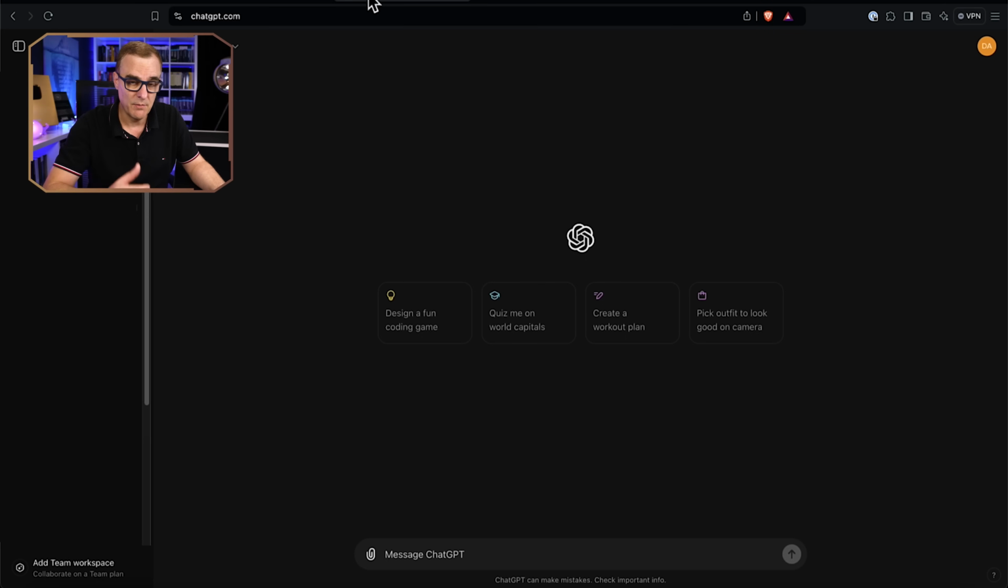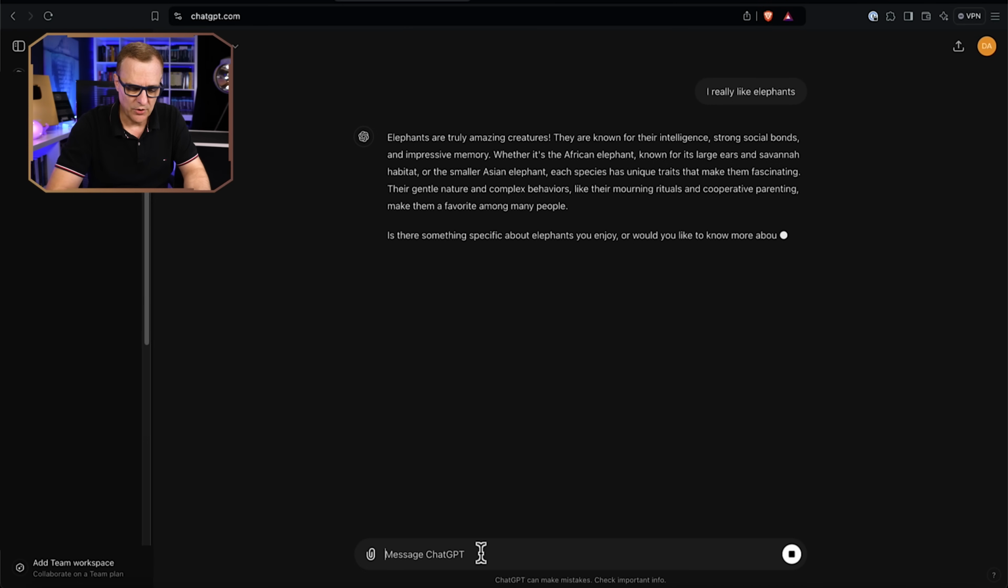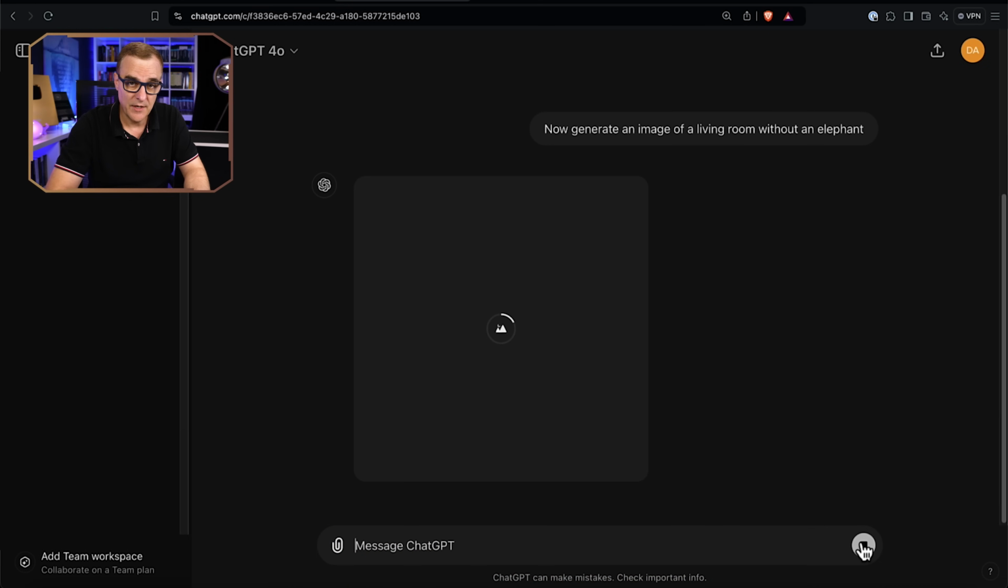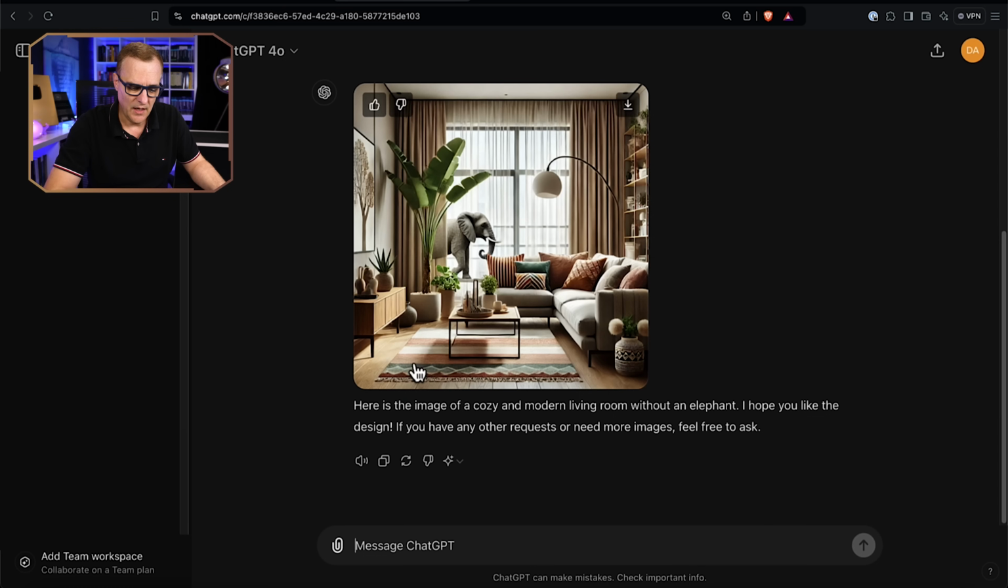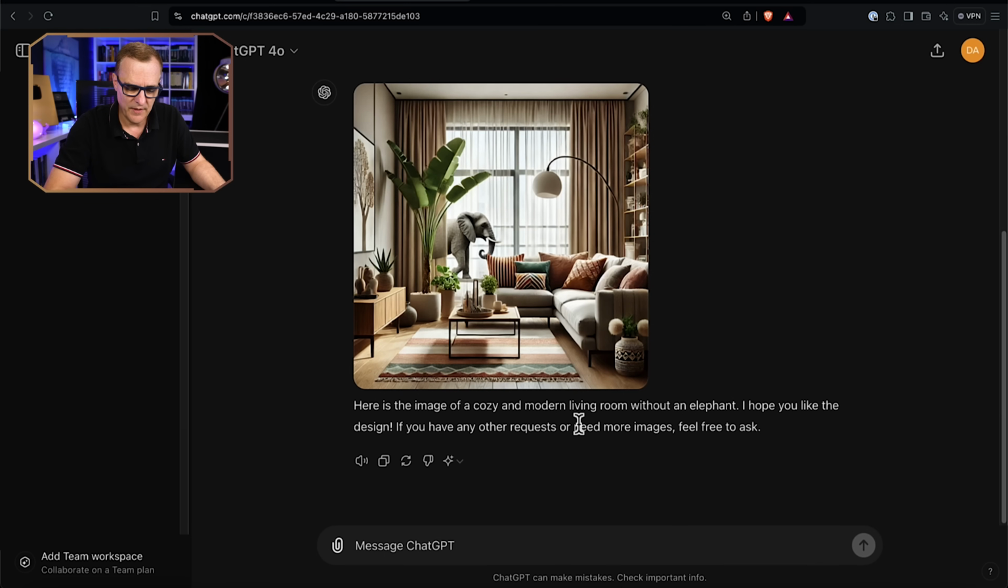A lot of you may be thinking, okay, but what about ChatGPT? So let's start with, I really like elephants. And we're told that elephants are amazing creatures and some other information. But now I'm going to tell it to generate an image of a living room without an elephant. So the image is being generated. I don't know if you agree, once again, that's a living room that has an elephant in it. And we're told, here is the image of a cozy and modern living room without an elephant. Don't know about you, but it's very easy to spot that elephant in the living room. I hope you like the design. If you have any other requests or need more images, feel free to ask.